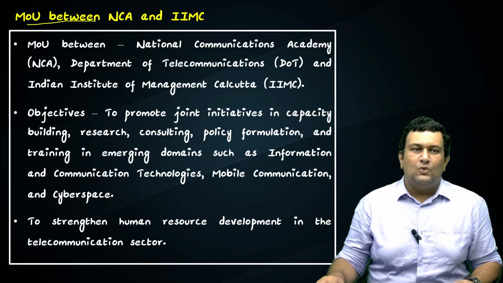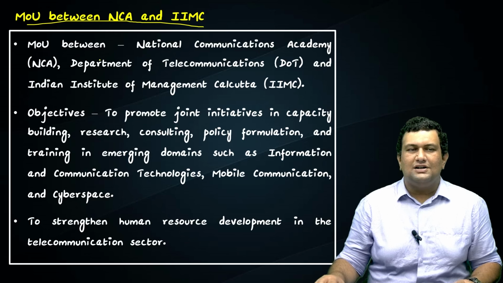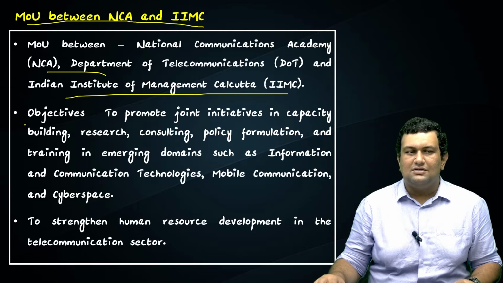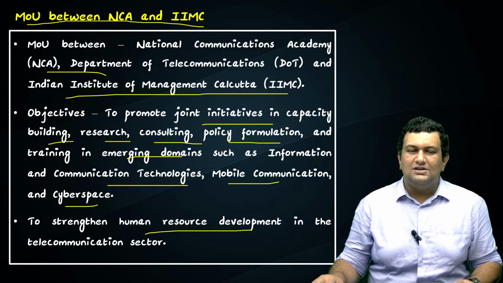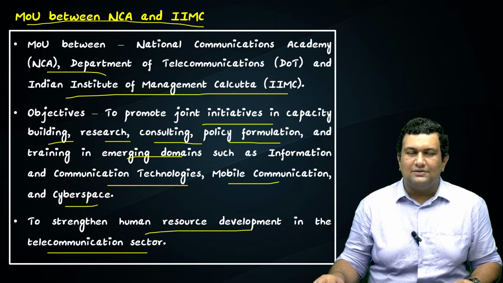Next is the MoU between NCA and IIM Calcutta. There has been an MoU between the National Communications Academy, which comes under the Department of Telecommunications, and the Indian Institute of Management, Calcutta. The objective is to undertake joint initiatives in capacity building, research, consulting, policy formulation, and training in emerging domains such as information and communication technologies, mobile communication, and cyberspace, and to strengthen human resource development in the telecommunication sector.